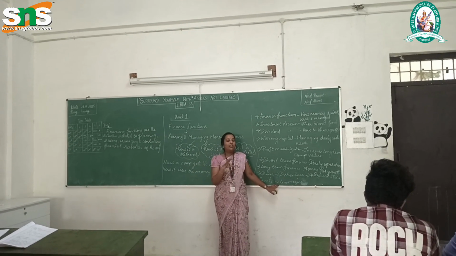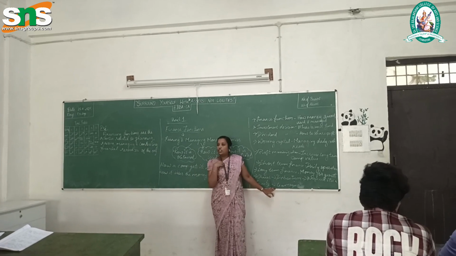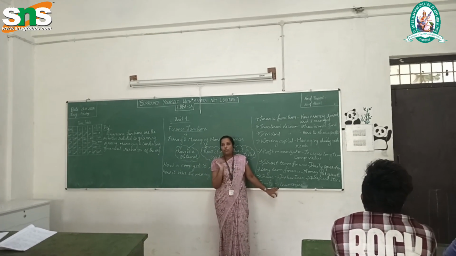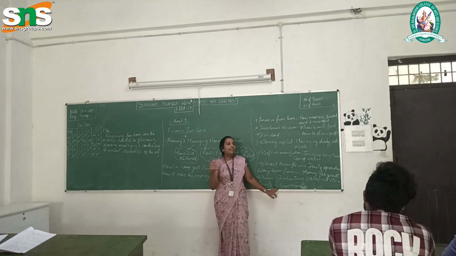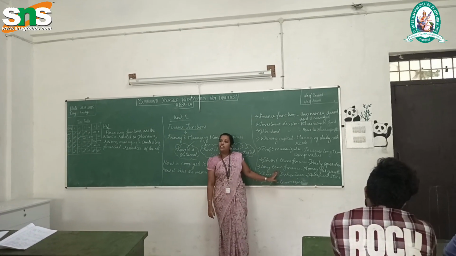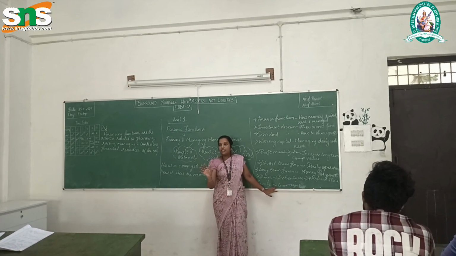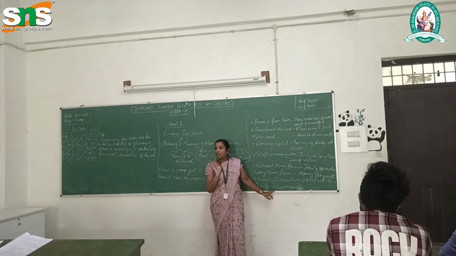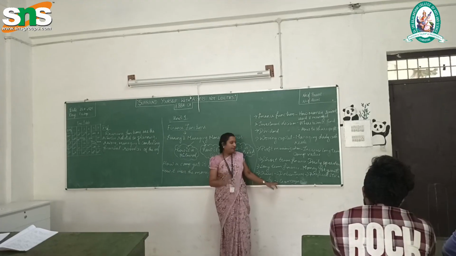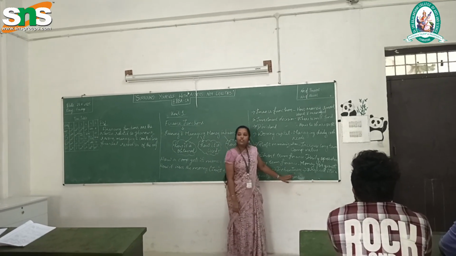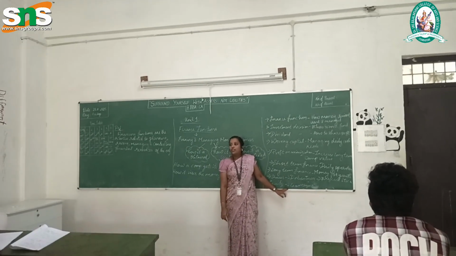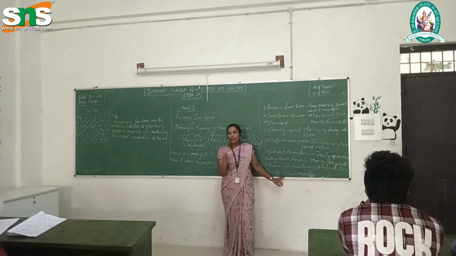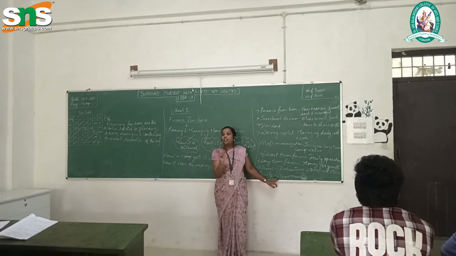Later, the shareholders who buy the shares, what is the return? They will get back the dividend, a profit percentage. Got it? We will be discussing in detail what a share is in the classes. First, the basic understanding of shares is that to generate capital and revenue sources, a company issues shares. And next one is debentures. What are debentures? A debenture is nothing but a debt that the company is receiving with a fixed interest rate.